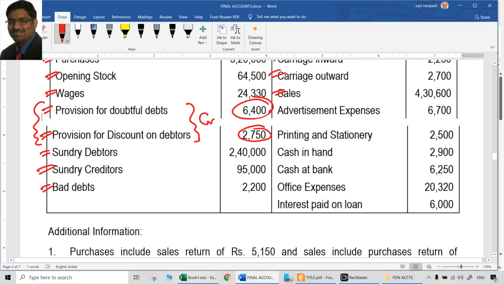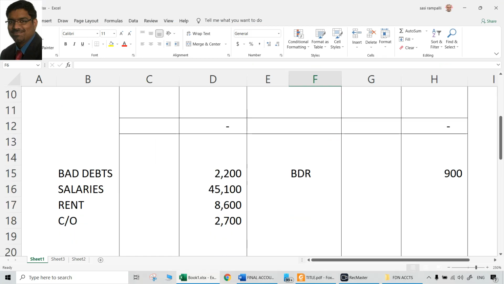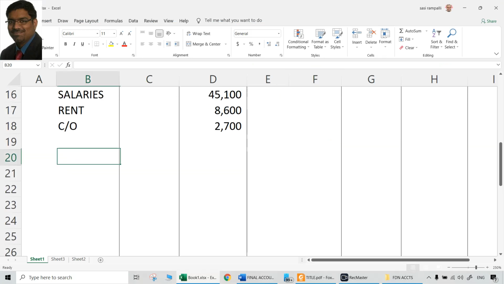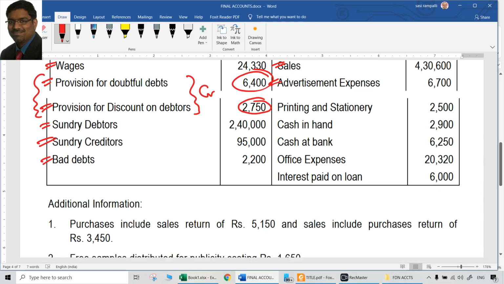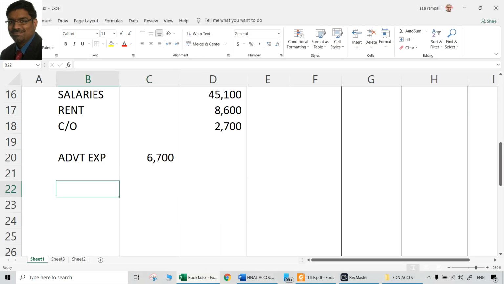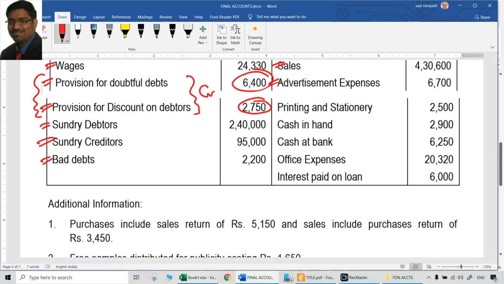Then advertisement expenses 6,700. So looks like there is an adjustment for that. So let us put it in inner column. Advertisement expenses 6,700. Then printing and stationery 2,500. Printing and stationery also expenditure. So that is also debited to P&L.